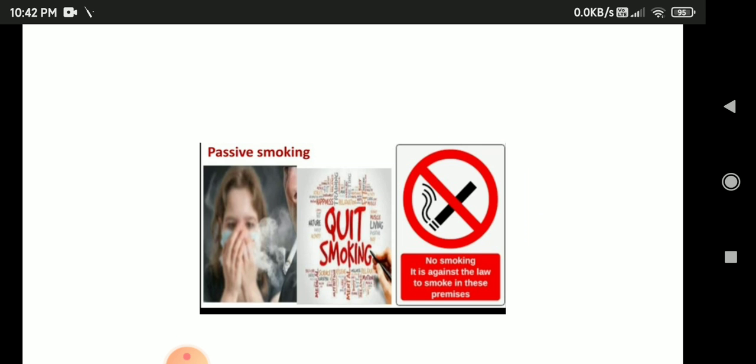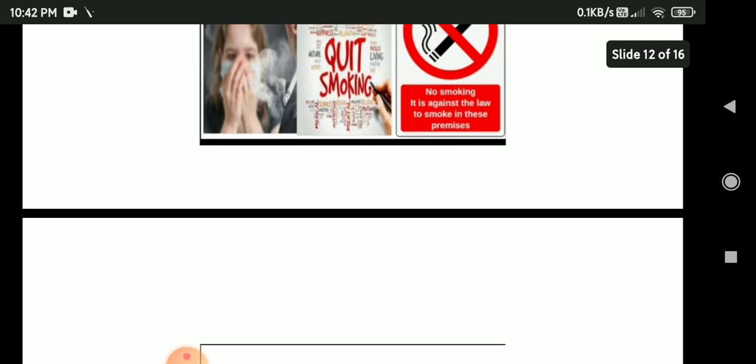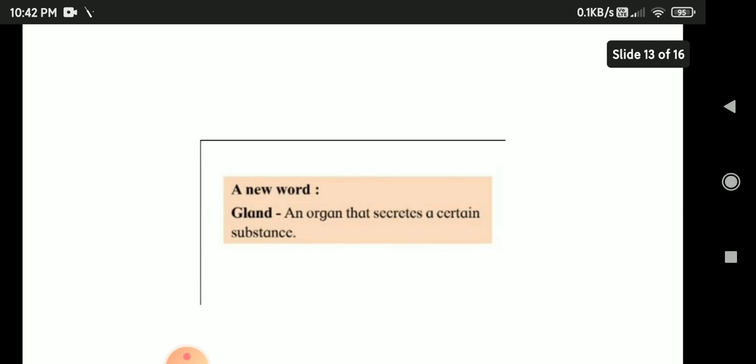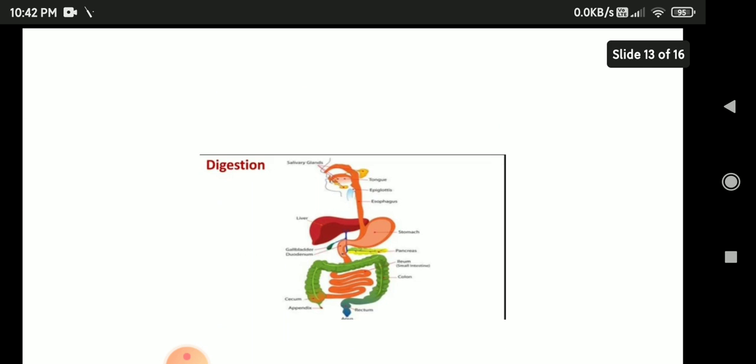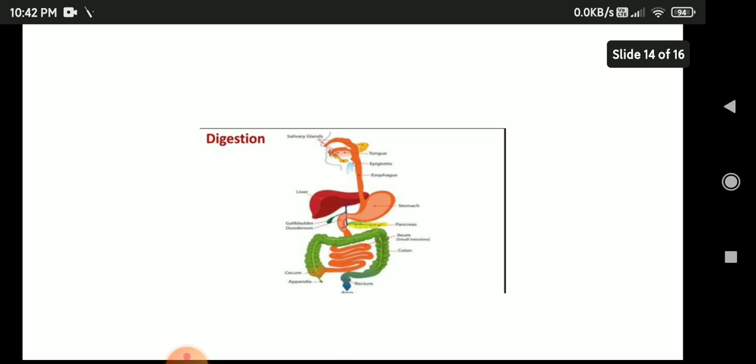Okay students, coming to the next, a new word: gland. An organ that secretes a certain substance, that is called a gland. Now coming to the next, digestion.